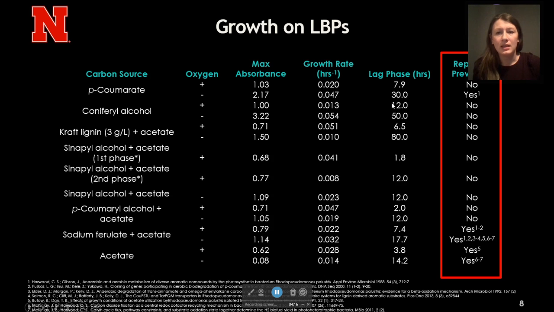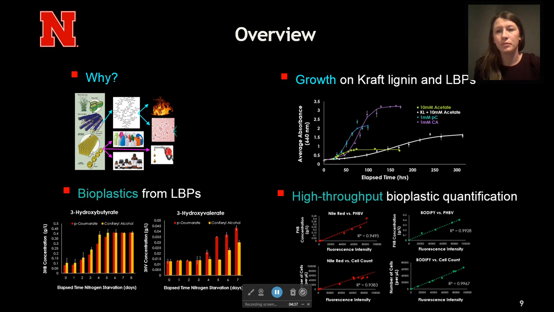This is a summary table of all the lignin breakdown products and all the conditions that we subjected R. palustris to. This highlights that the vast majority of them had not been reported previously. Overall, this gave us a really good foundation moving forward for the catabolism and the metabolic pathways that R. palustris is able to use.